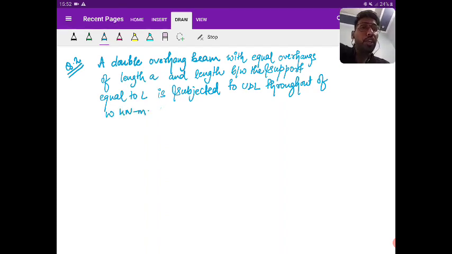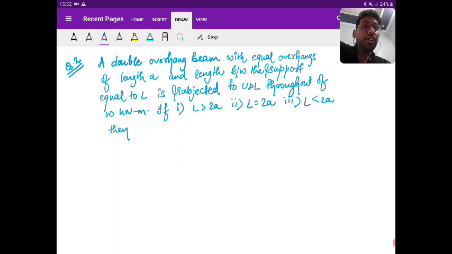If first case L greater than 2A, second L equal to 2A, third L less than 2A, then determine SFD and BMD.